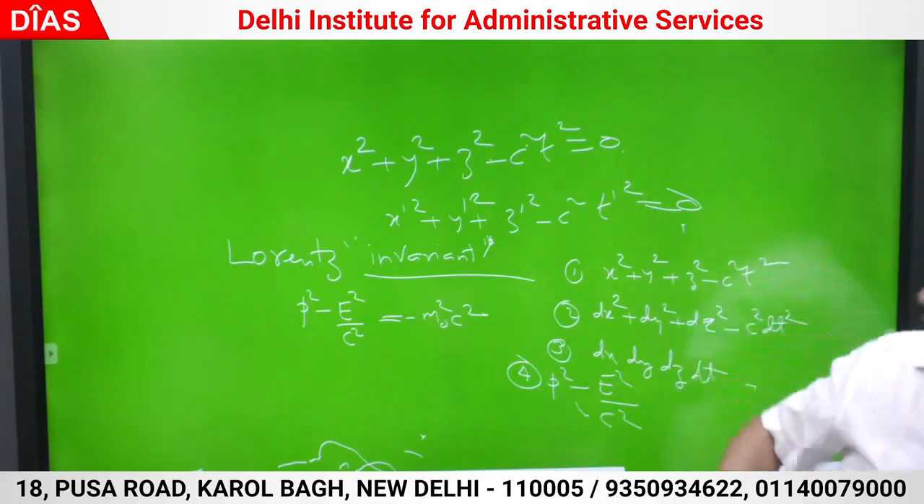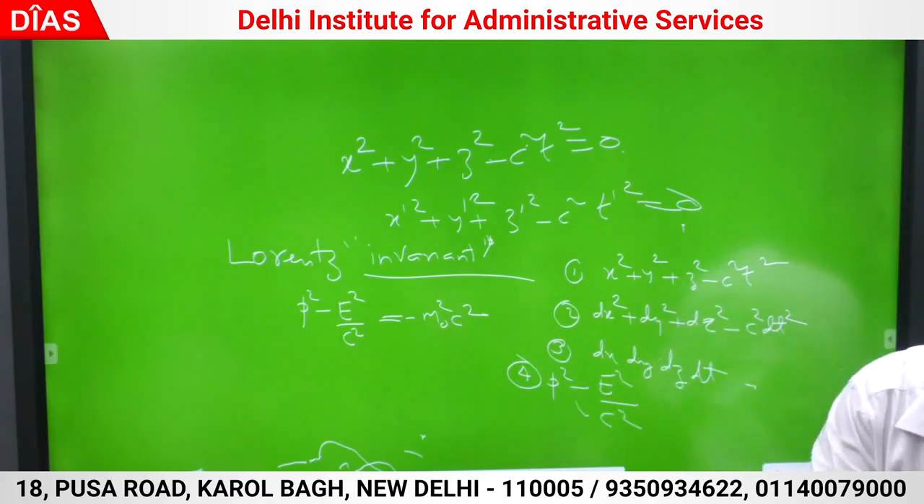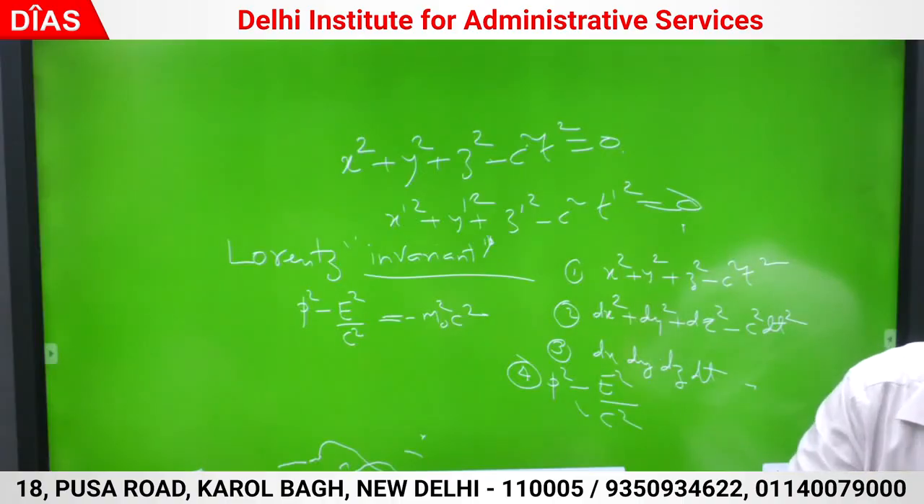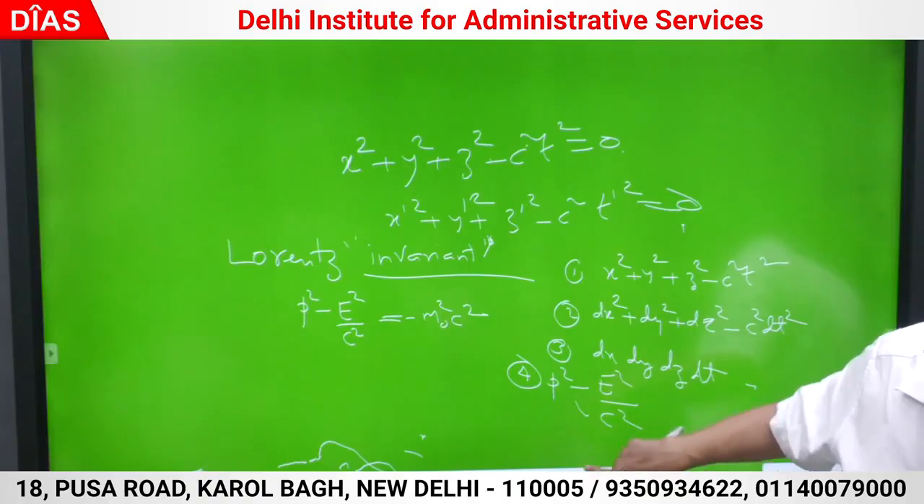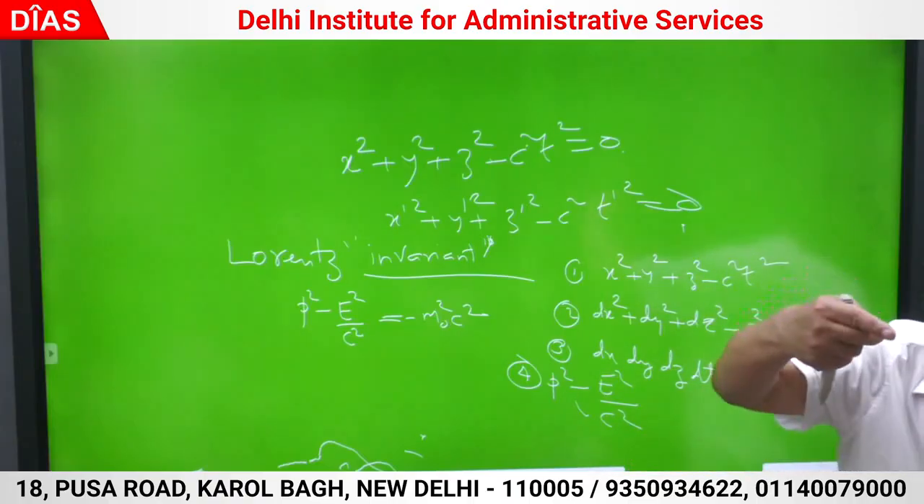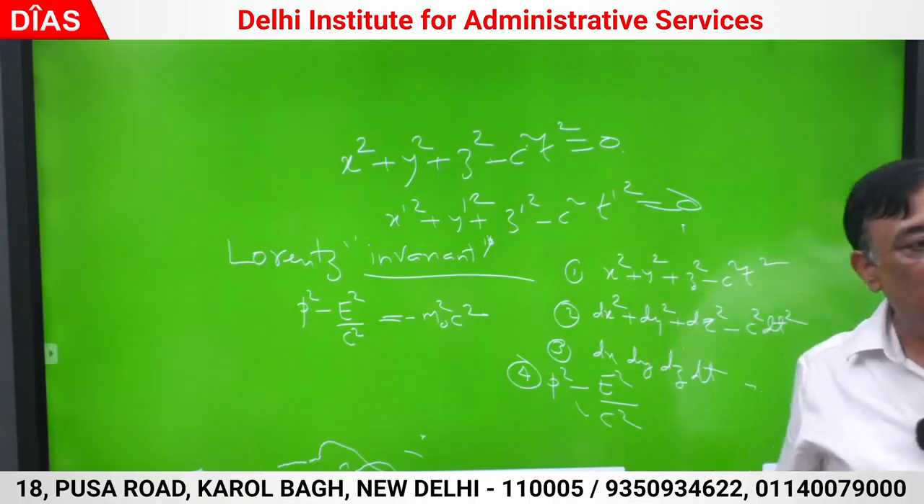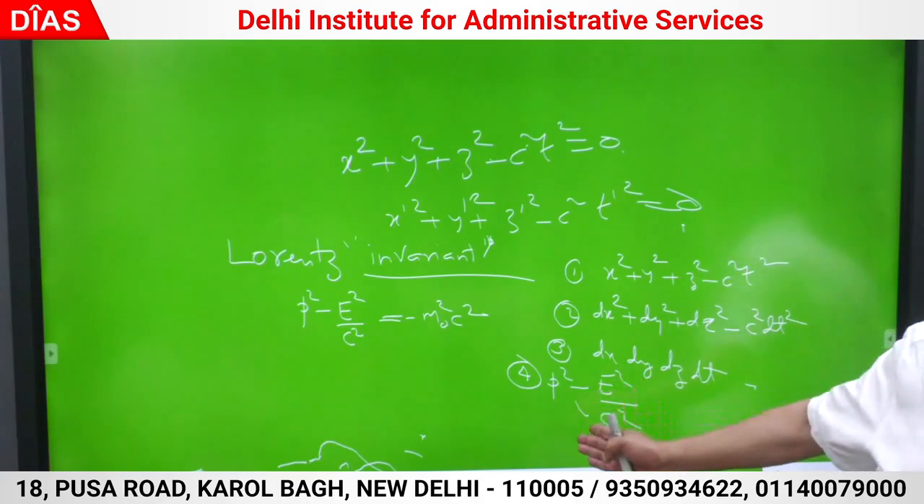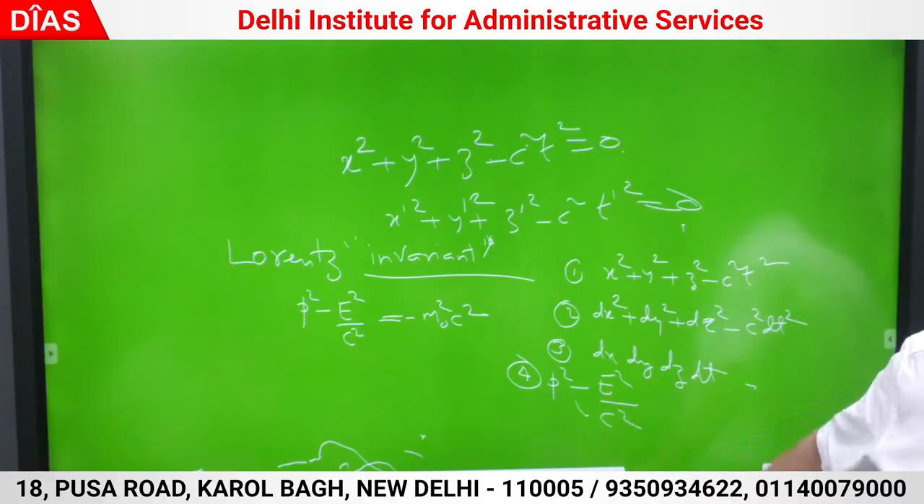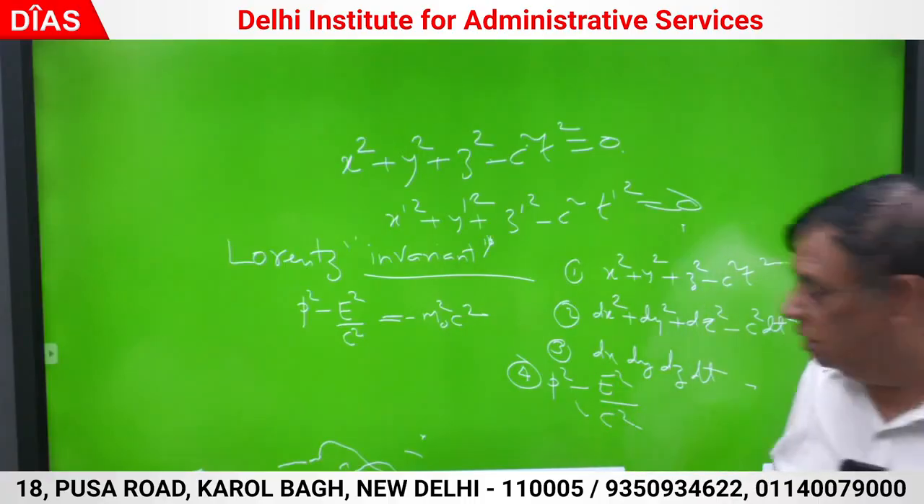But if I ask you to show that this is Lorentz invariant, then you must know momentum energy transforms. Then you have to open this: Px square plus Py square plus Pz square minus E square by C square, and in another frame Px dash square, Py dash square, Pz dash square minus E dash square by C square. So you must know how momentum and energy are transformed from one frame to another frame. Then we will prove this is also Lorentz invariant. I am telling the whole course in one go. Then fourth, fifth.